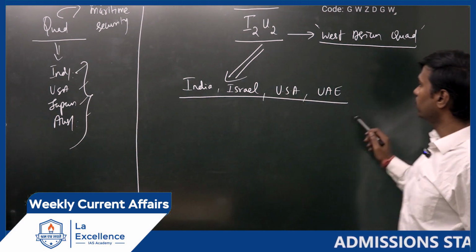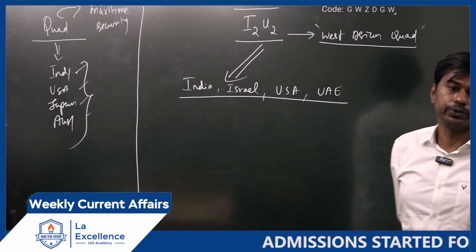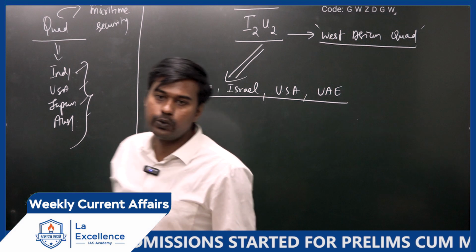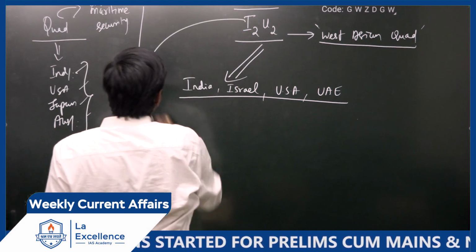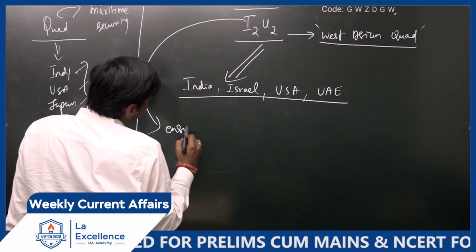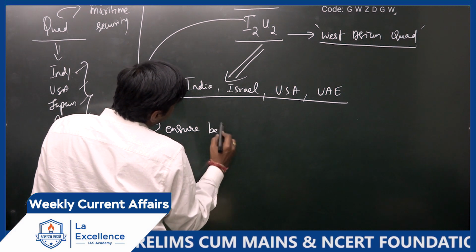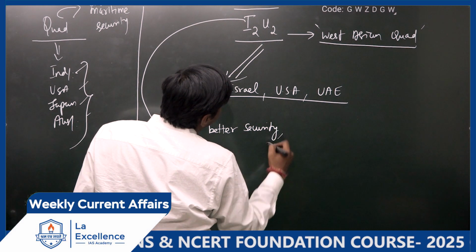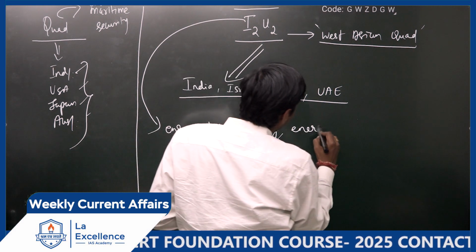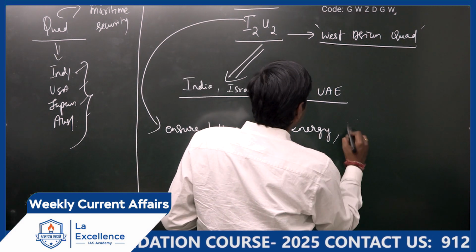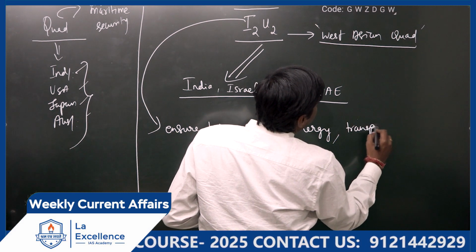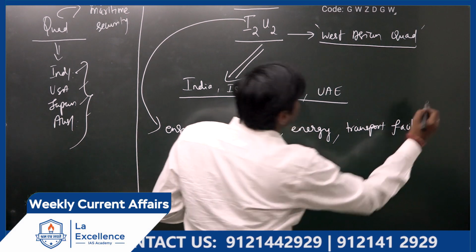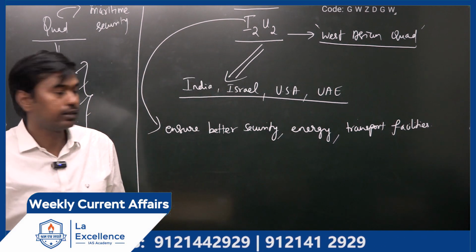In the same manner, if you look here, I2U2, its purpose is to ensure better security, energy, and transport facilities. For this purpose only it has been created.